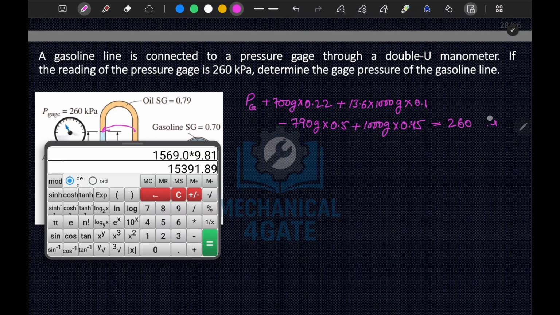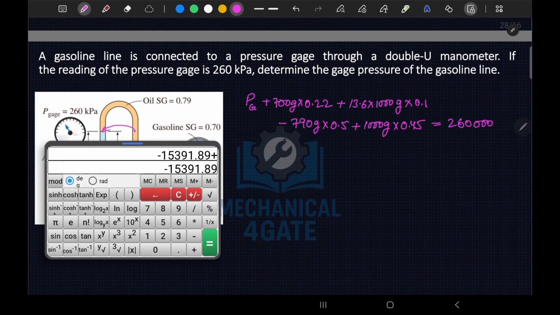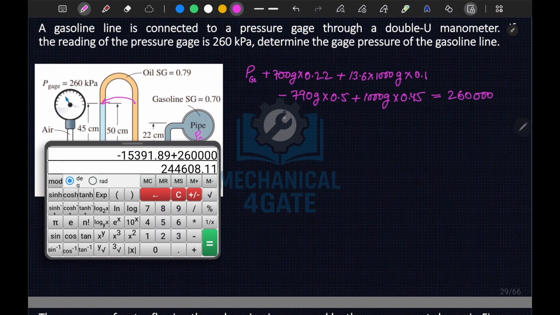Now one more thing here, I should mention this as 260,000, because all these terms are in Pascal only. Okay, now minus, plus we will add 260. Okay, so we have obtained our PG is equal to 244.6 kilopascal.